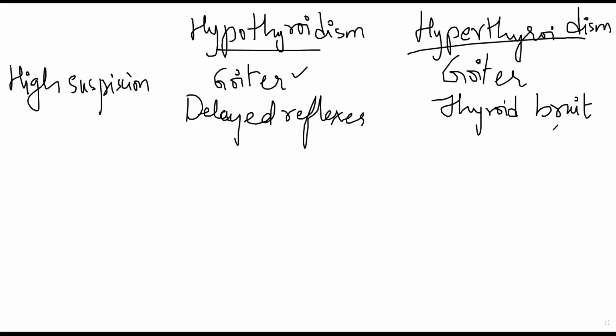Only in this condition where there are more blood vessels near your thyroid, you'll be able to hear that sound. You use a stethoscope, put it over the person's thyroid gland, and you'll be able to hear that sound. Proliferation of blood vessels and increased pressure of blood, you can hear literally. Other than that, there will be lid lag. So what is lid lag? I'll show you what is lid lag. One second.